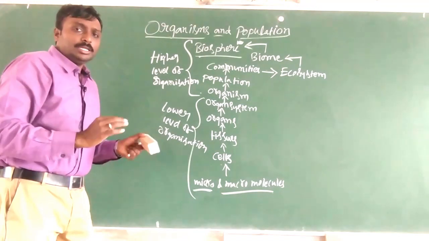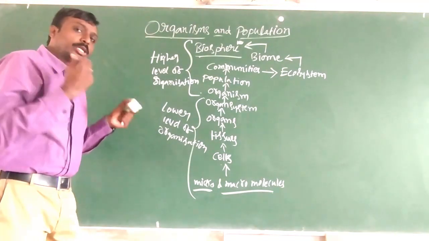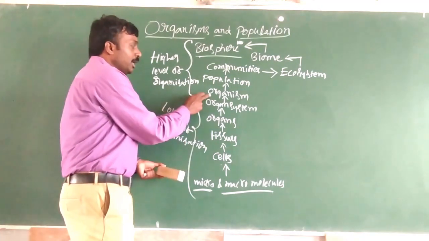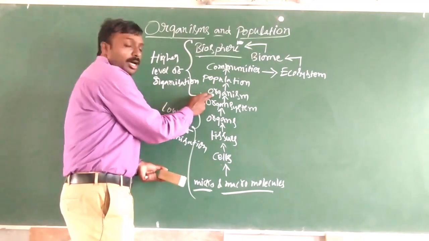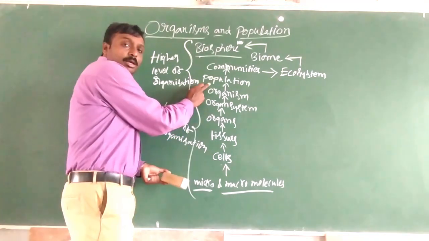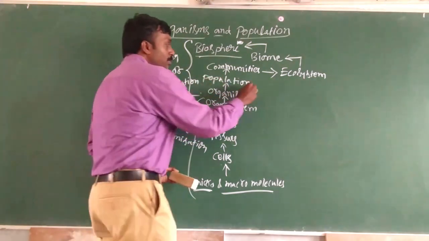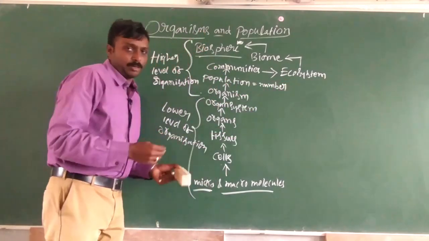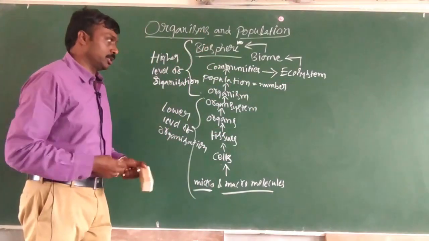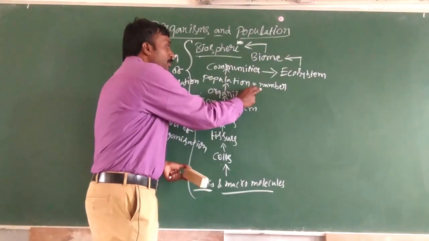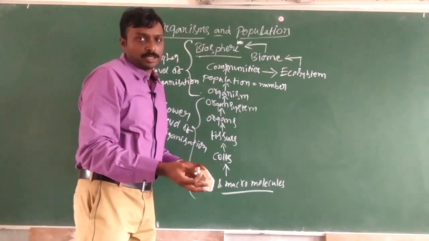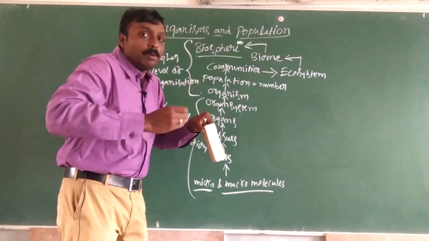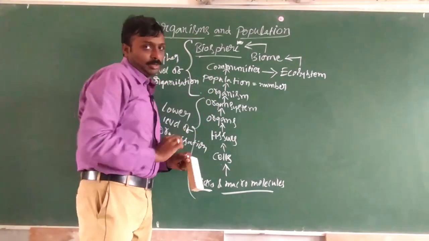Means in general, we can understand it as the total environment. If we observe the higher level organization, a group of organisms gives rise to population. Population is nothing but which talks about the number: how many organisms are there. Next, population gives rise to communities. Similar types of populations are called communities.